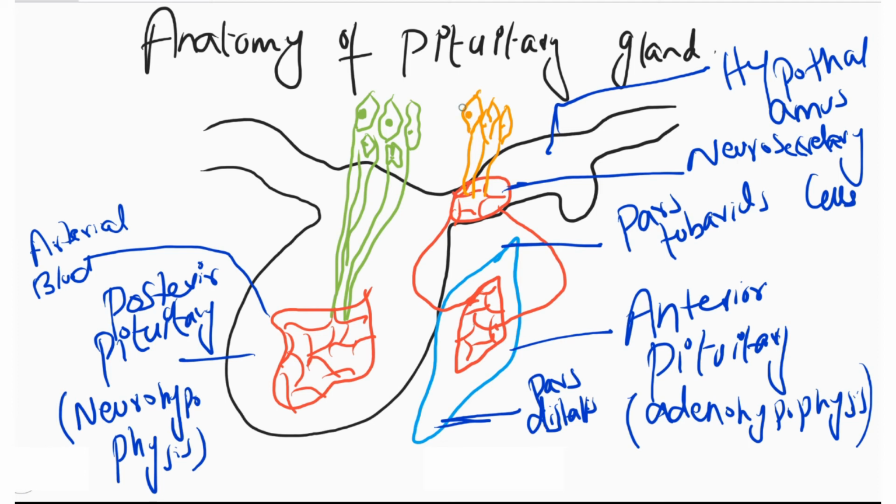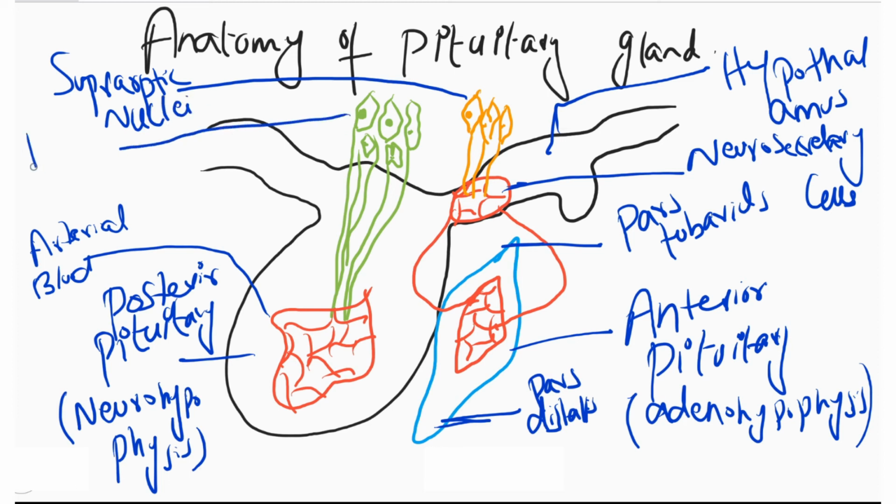These are the supraoptic nuclei and paraventricular nuclei of the hypothalamus. These are extended from the hypothalamus and project down into the infundibulum. This is the infundibulum of the hypothalamus, near the posterior pituitary.